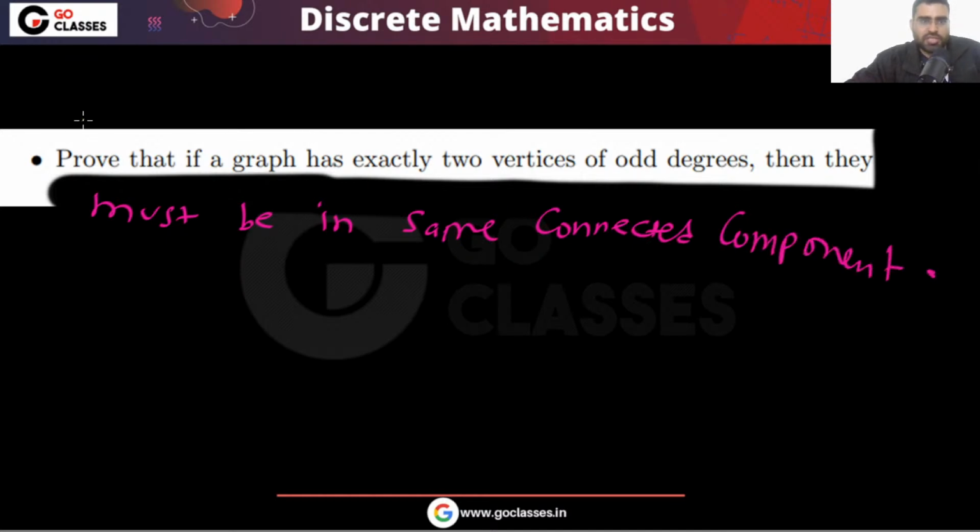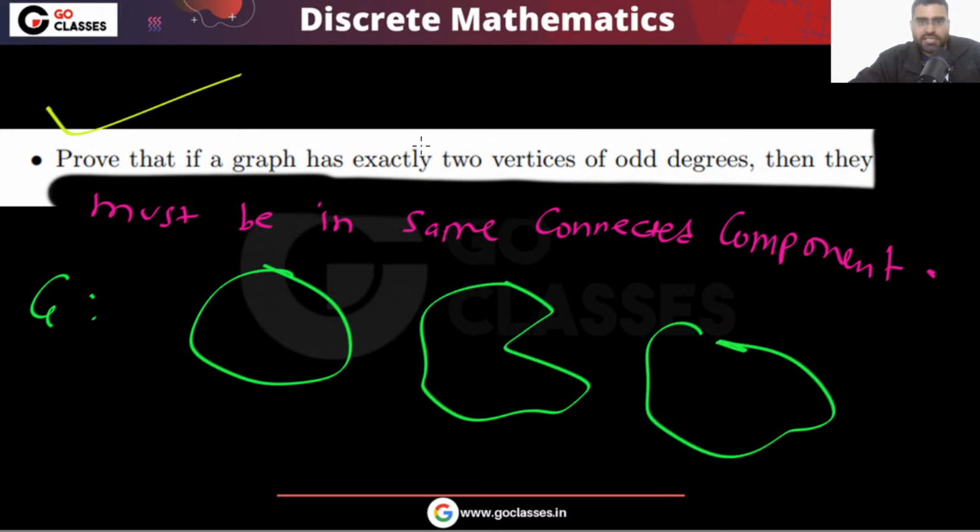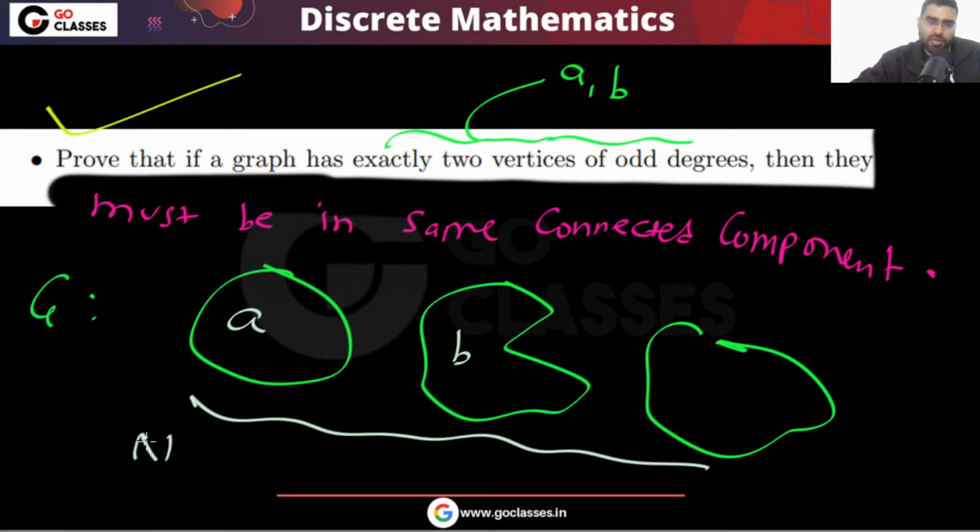Okay, so this is actually true. This statement we have already proven. In this graph, you have exactly two vertices of odd degree. Let's assume those vertices are a, b. Then definitely they can never be like this. This is never possible. The reason is very simple, because this is a graph.